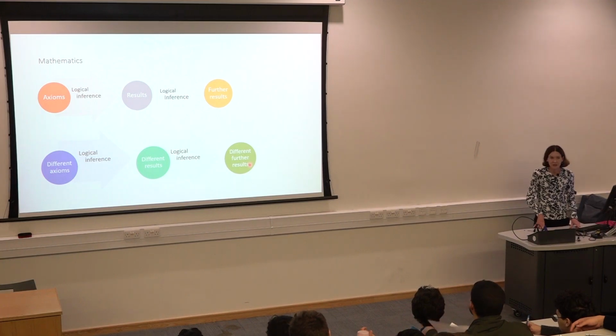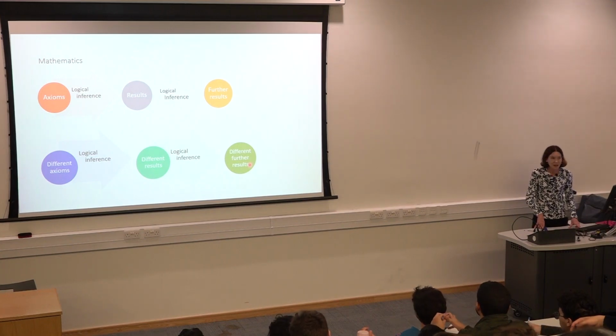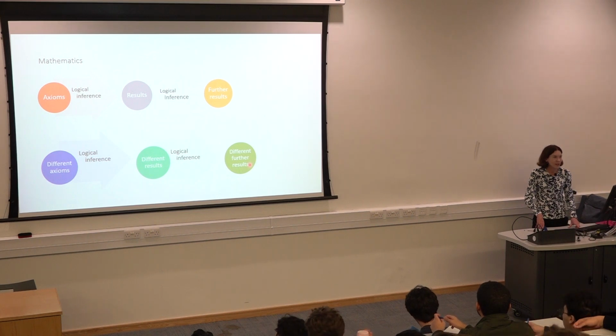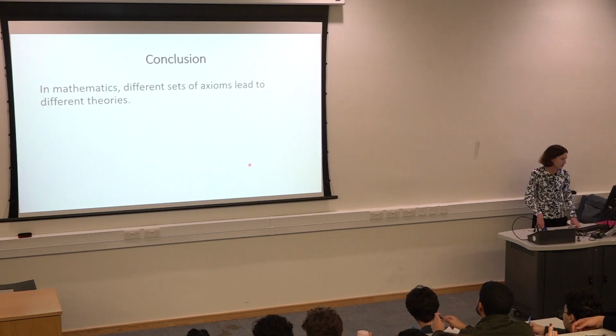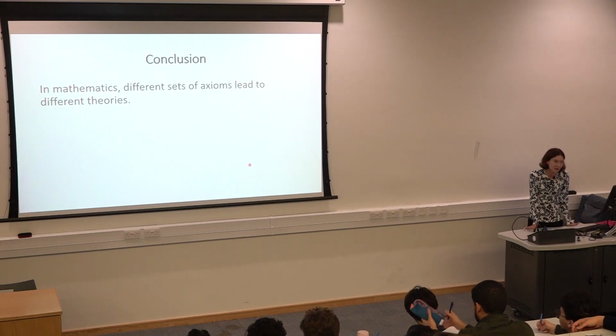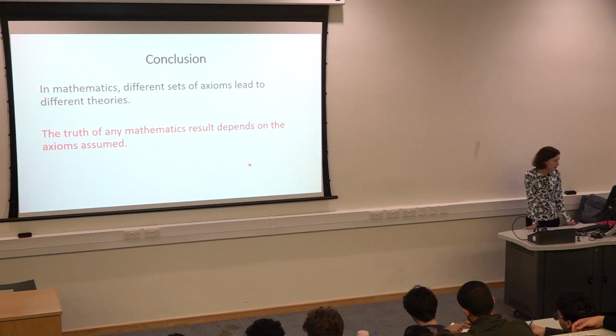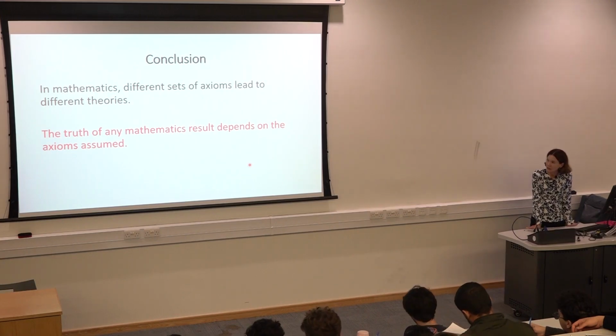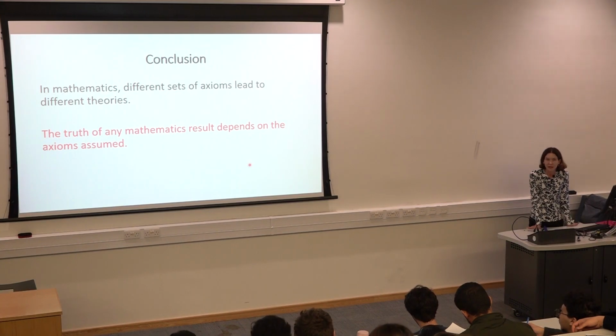So what does it mean if something's true in mathematics? It means that you've used good logic, and the truth depends very much on the set of axioms that you started with, right? There isn't actually a truth. It is truth dependent on the axioms. So in mathematics, different sets of axioms lead to different theories, and the truth of any result depends on the axioms that you originally assume. There isn't a truth. It depends upon what axioms you were originally working with.